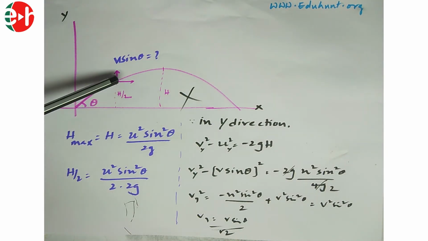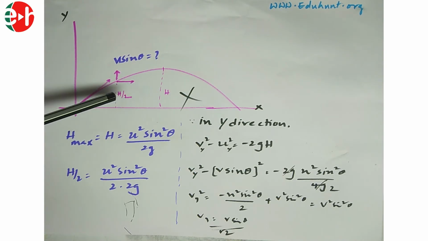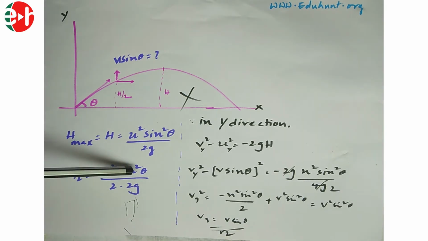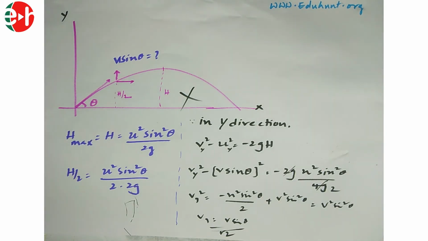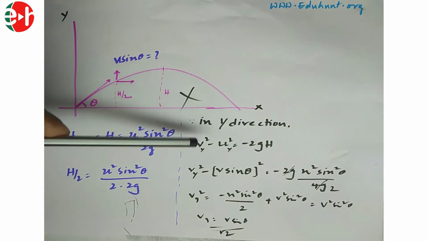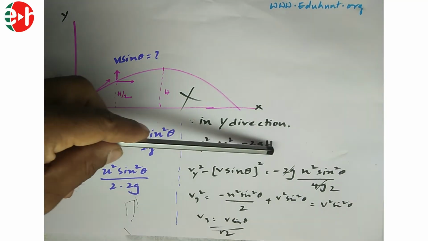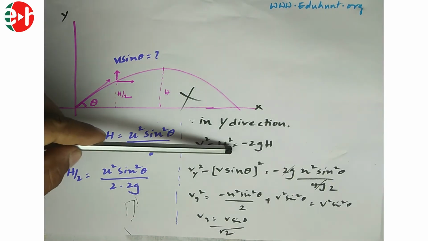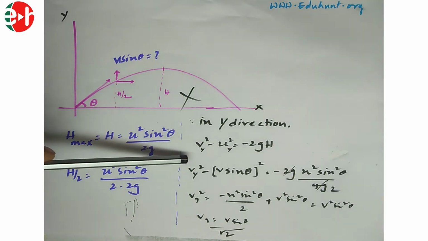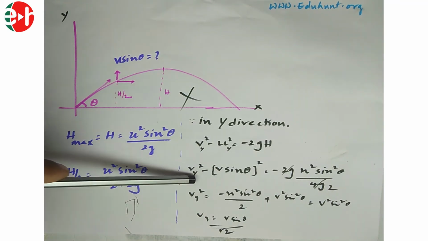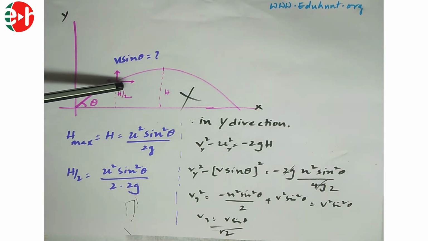So he is asking us to find the velocity when it is at a height h by 2. So h by 2 equal to how much? Half of this, u square sin square theta by 2g by 2. In the y direction, we can apply the third equation of motion, v square minus u square equal to 2as. I am writing everything with suffix y because we are in y direction. Our target is to find this vy, velocity component in the y direction when it is at height h by 2.